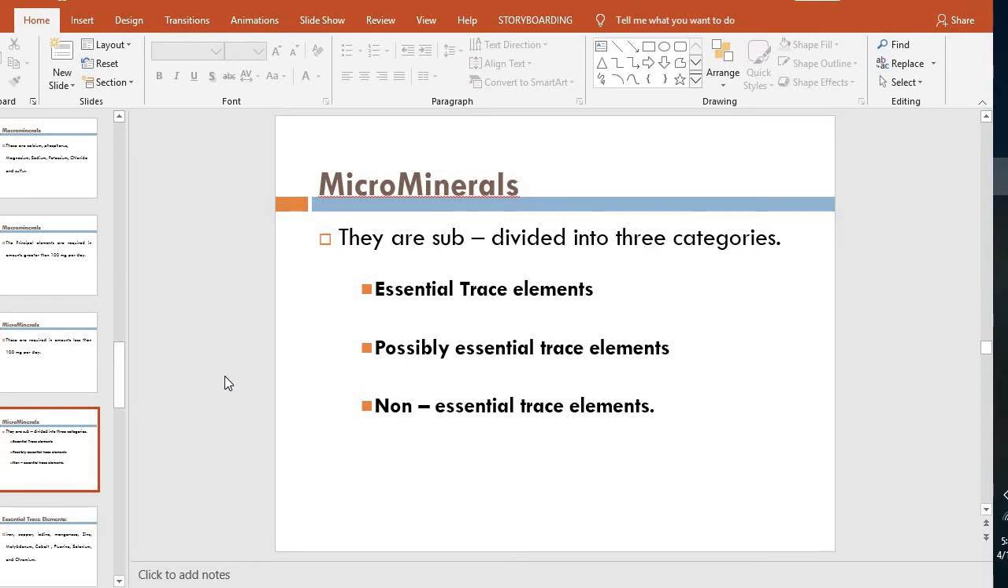Microminerals, or the minerals which are required less than 100 milligram per day, can be subdivided into three categories. Number one, essential trace elements. Number two, possibly essential trace elements. And number three, the non-essential trace elements.